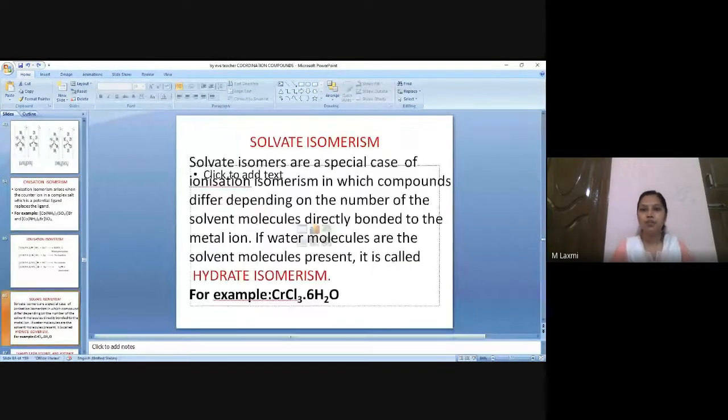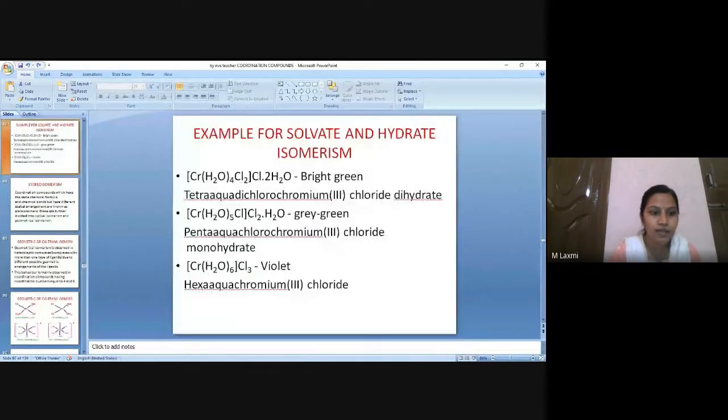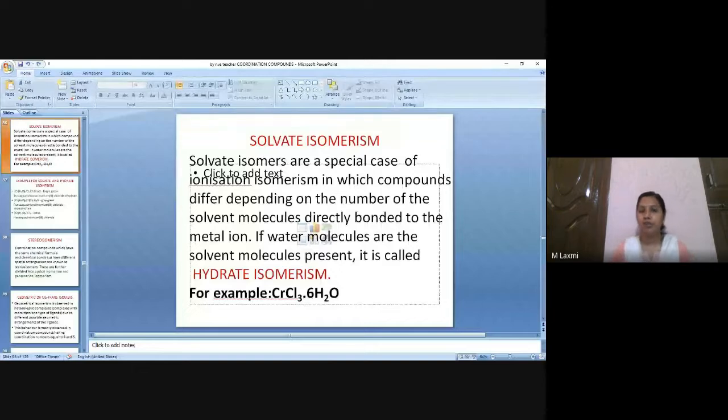Next, we are moving to solvate isomerism. This is a very important part. See, this is a special case of ionization isomerism. What I mean to say is, solvate isomerism is also ionization isomerism only, but it is a special case of ionization isomerism. So what is exactly the phenomenon?